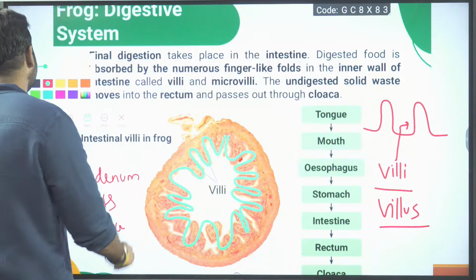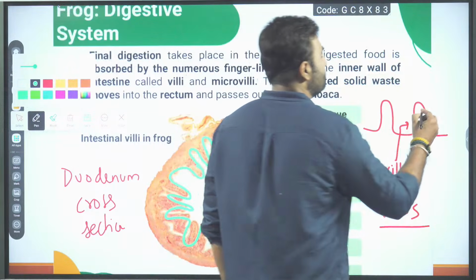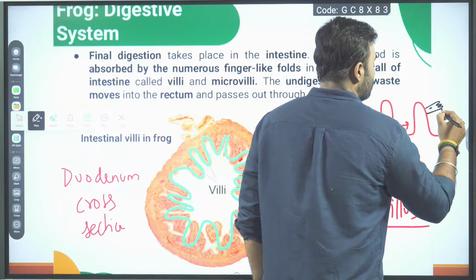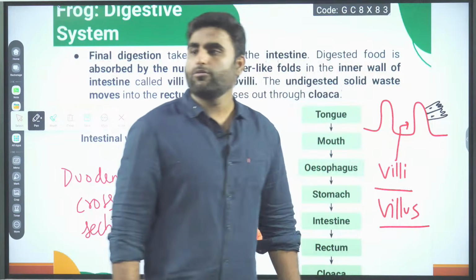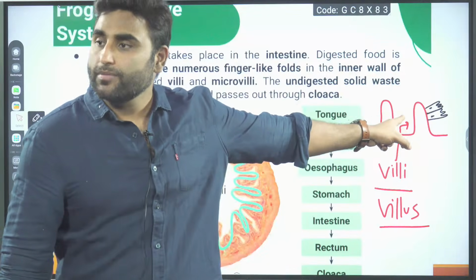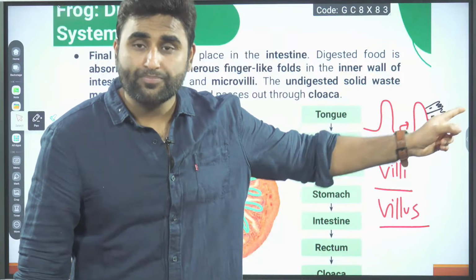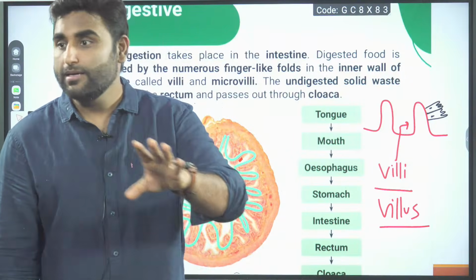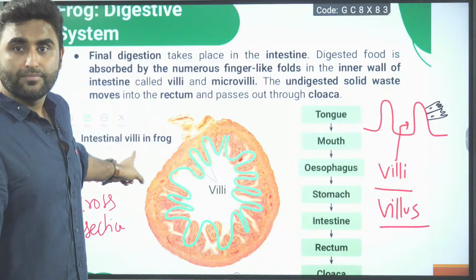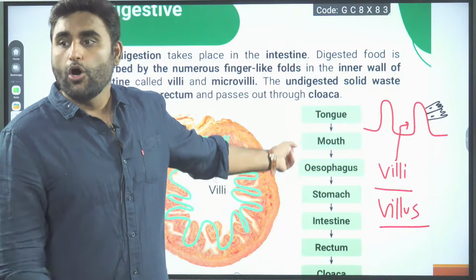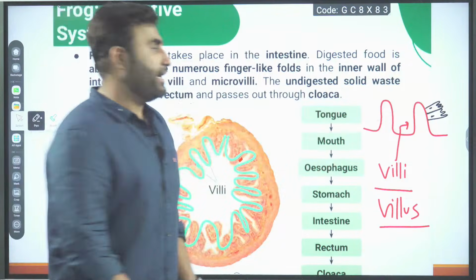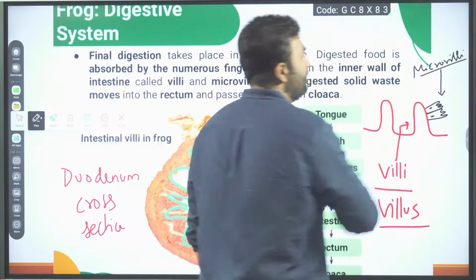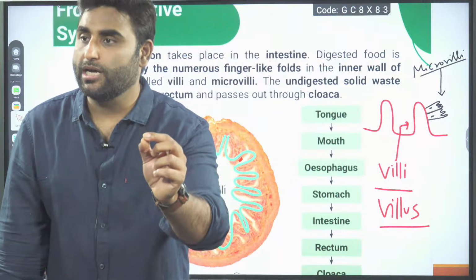Now on this, there will be columnar epithelial cells with microvilli. On this, which cells are there? Columnar epithelial cells with microvilli. So see, the small intestine tremendously increases the surface area. Having foldings called villi, we also have it, the frog also has it. On these villi, there are microvilli. Columnar cells are having microvilli with a brush border appearance.